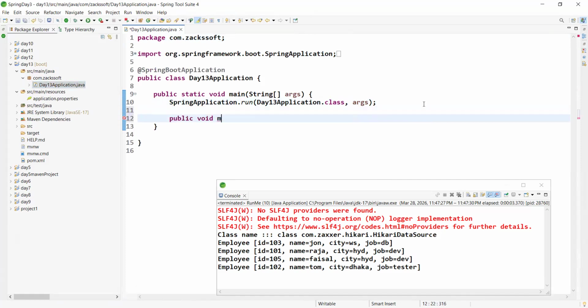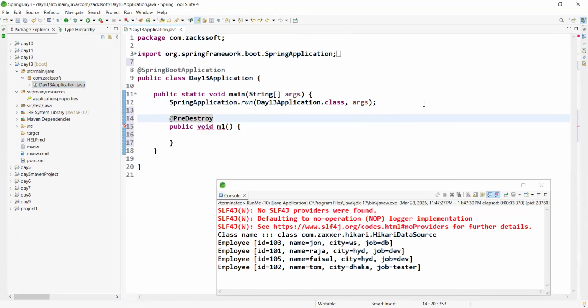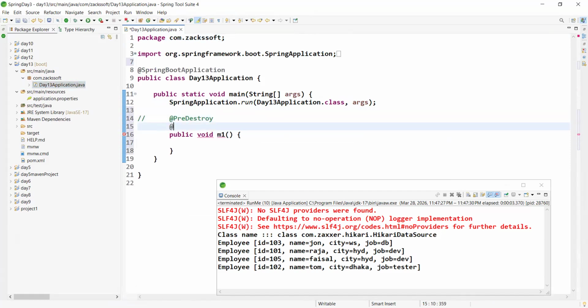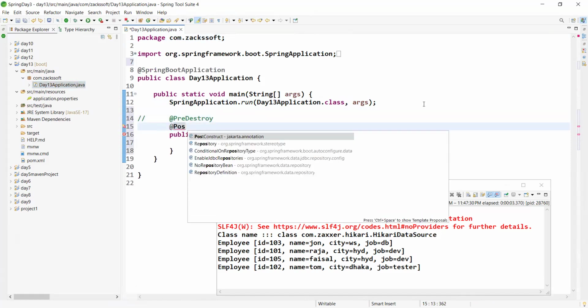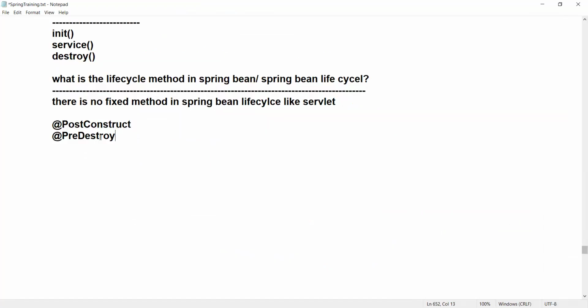Public void M1, at the rate pre-destroy, right? Okay. And another annotation is what? Object, at the rate post construct. Okay, post construct. So maybe one day I will explain what is the purpose of post construct and pre-destroy, right?